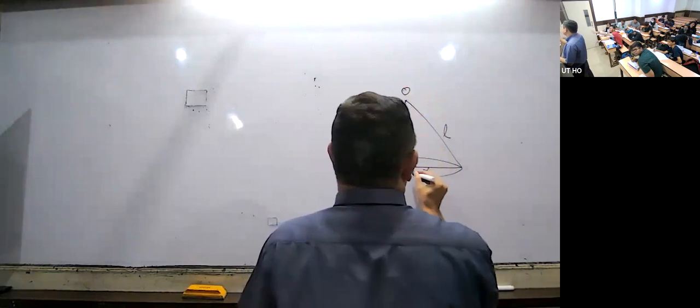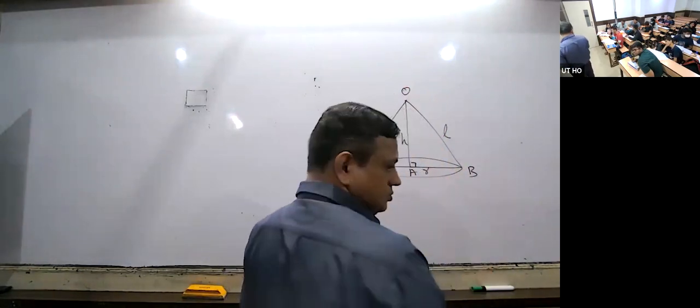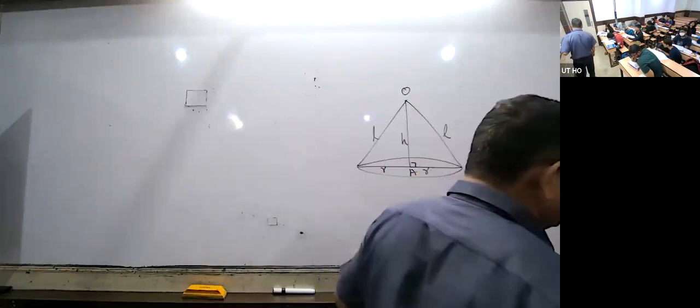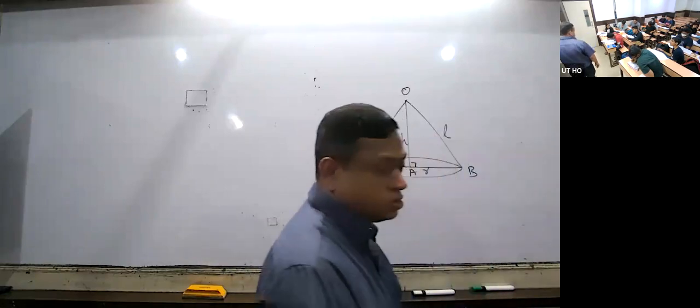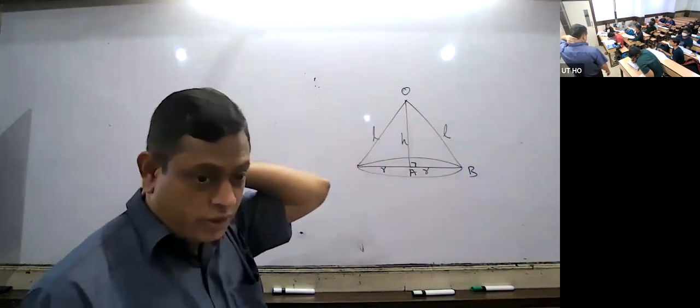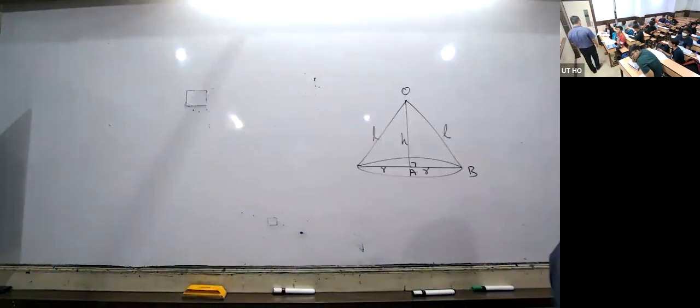L square is equal to H square plus R square. Height is always perpendicular to the base. L square is equal to H square plus R square. Written all of you? Yes.